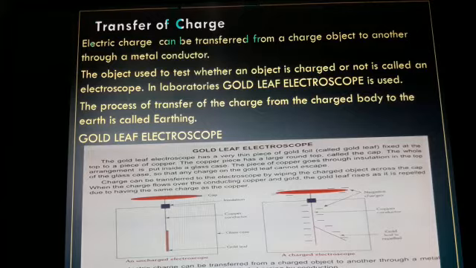When the charge flows over the conducting copper and gold, the gold leaf rises as it is repelled due to having the same charge as the copper. So this is about the gold leaf electroscope. Thus, electric charge can be transferred from a charged object to another through a metal conductor, and this method of charging is called charging by conduction.